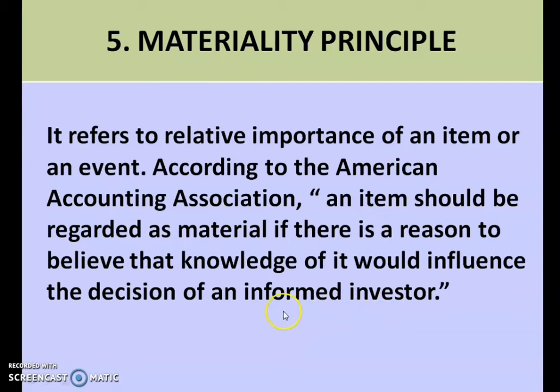So this principle says that all the important information which may change or influence the decision of informed investors should certainly be revealed to the parties involved. All the relatively important items or events should be disclosed.